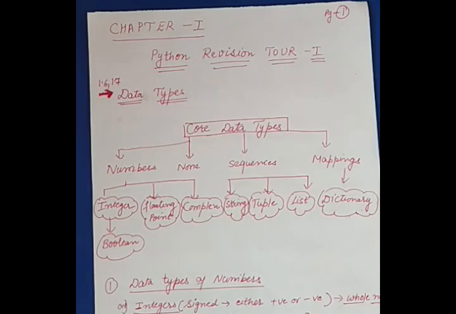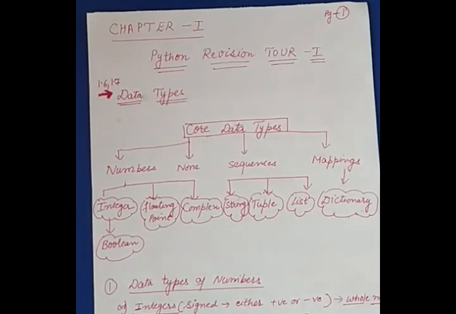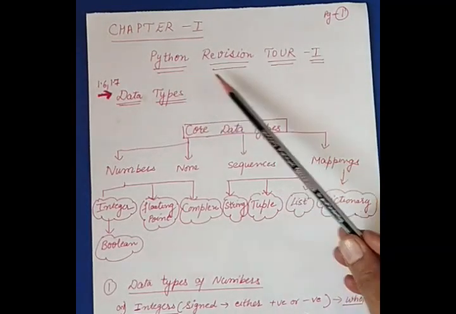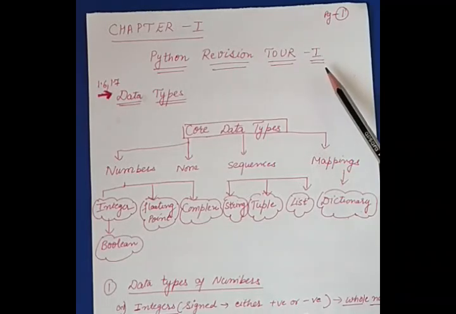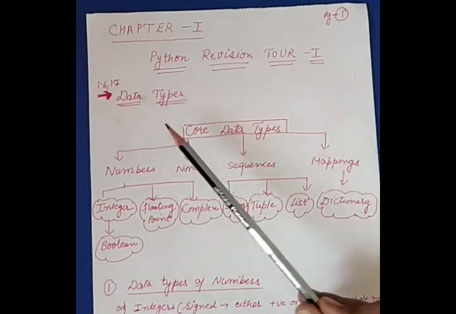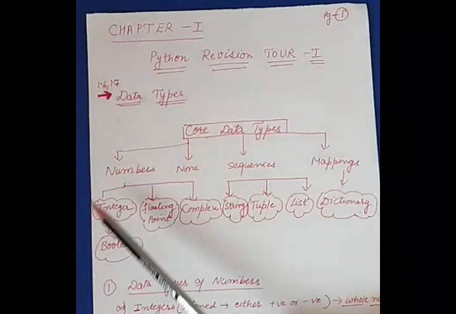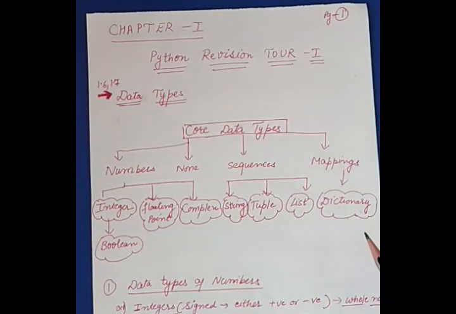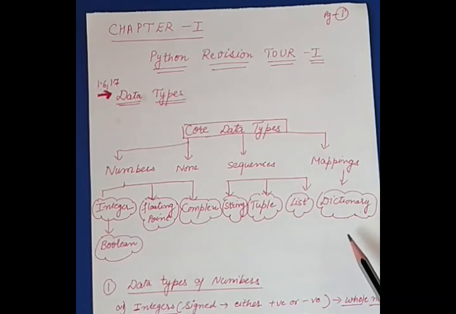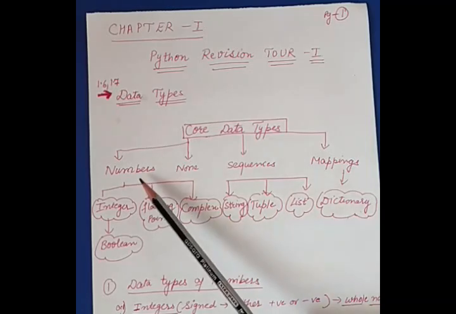Now, I would like to start my chapter, which is chapter number 1, and the name of the chapter is Python Revision 2, chapter 1, and the topic to be discussed is data types in Python. These are the basic core data types that we are going to use in Python. We'll be discussing them one by one in detail. So let us start with numbers.